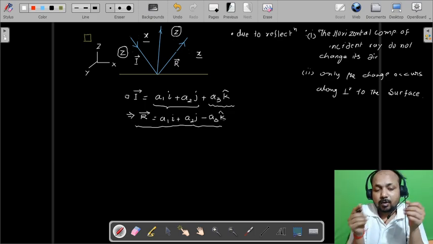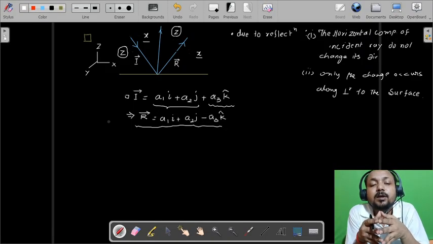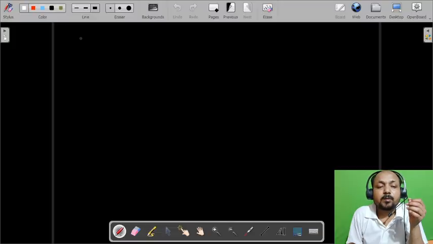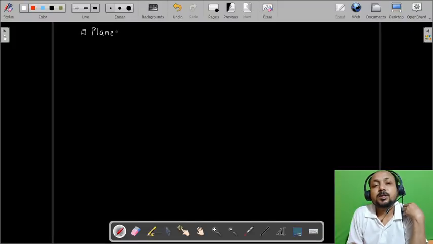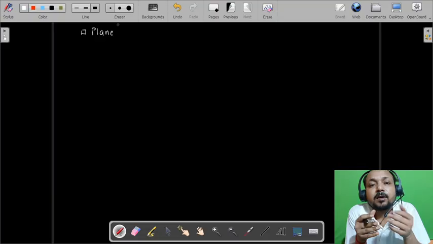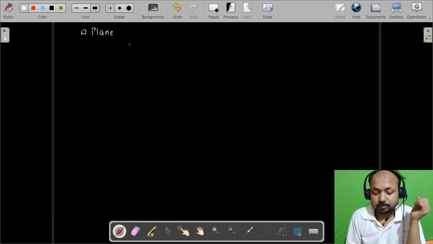Now let us discuss more about the vector form of reflection in a plane mirror, which we will study in the plane mirror section. So let us study reflection through a plane mirror. Okay, so what is a plane mirror? It is a flat glass surface which is polished from the front side and it is silvered at the back side so that the reflection can be carried out.